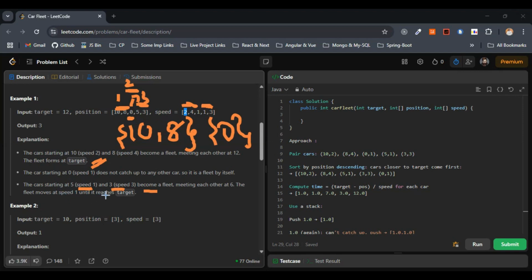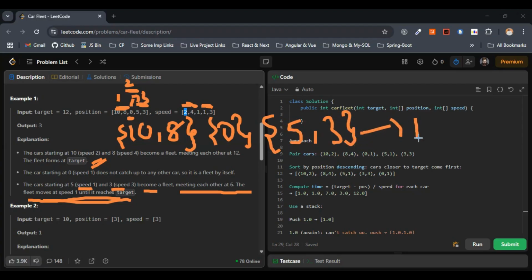The cars at 5 with speed 1 and 3 with speed 3 become a fleet. The fleet moves at speed 1 until it reaches the target. So that's what they have given here. So here 10 comma 8 becomes one fleet, and 0 becomes one fleet, and finally 5 comma 3 becomes one fleet, and then finally they reach the destination or target 12.